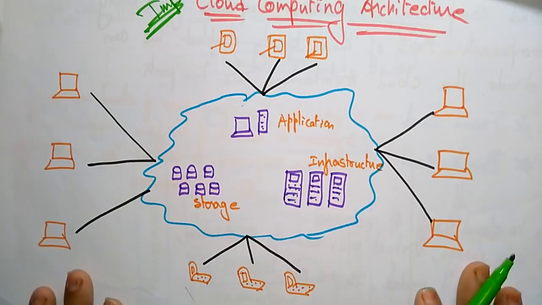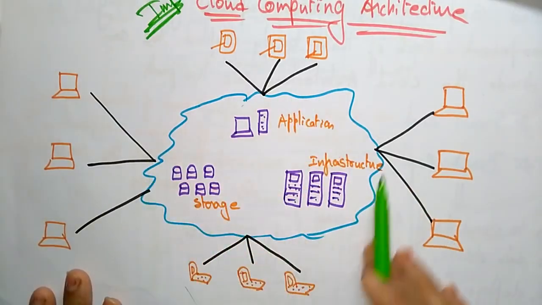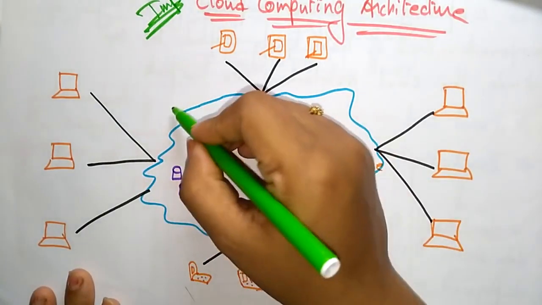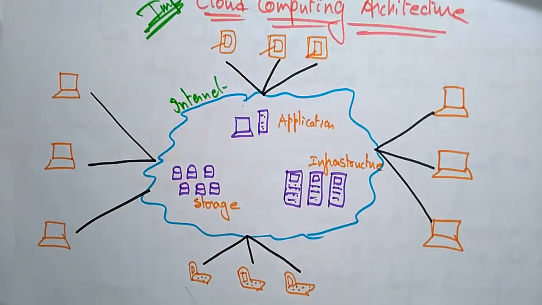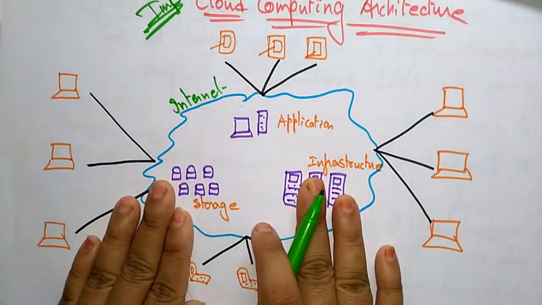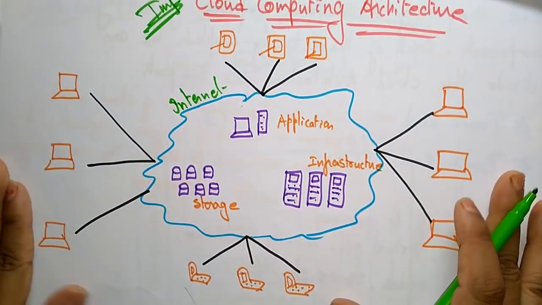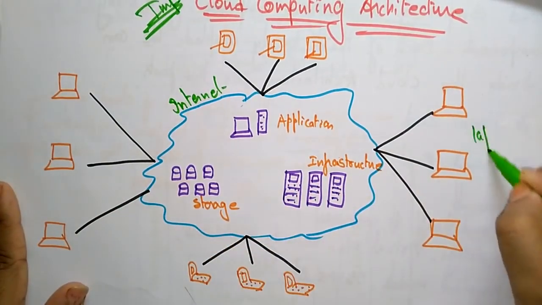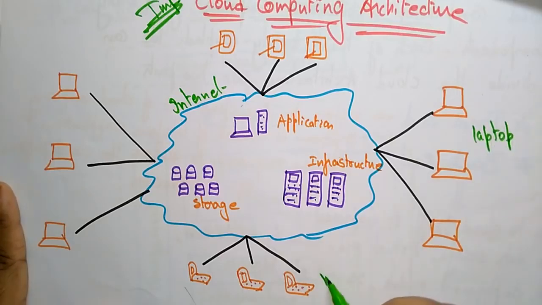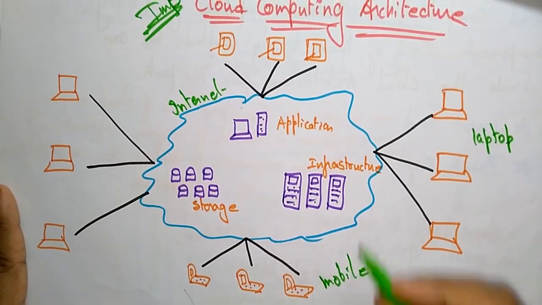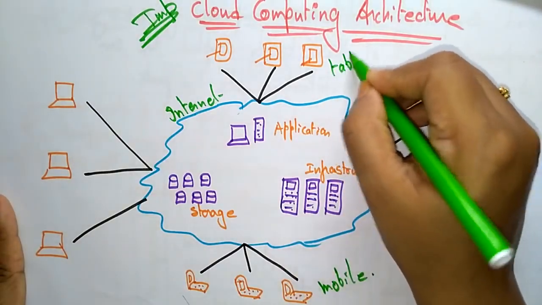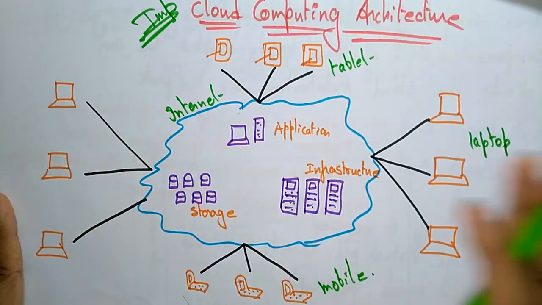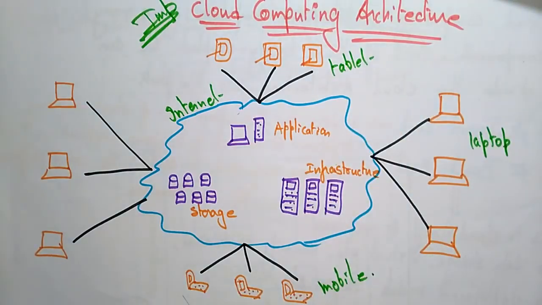Here what you are observing, let's see, this is a cloud. A cloud is nothing but, let's take this is the internet. With the help of the internet you are interacting with the applications. So the internet, the cloud. Here you have different systems. These are the desktop and laptop systems that are connected, and here the mobile phones are connected to the internet, and this is the tablet using the internet. So these are the different electronic gadgets accessing the cloud.